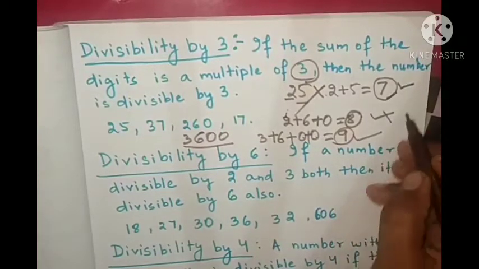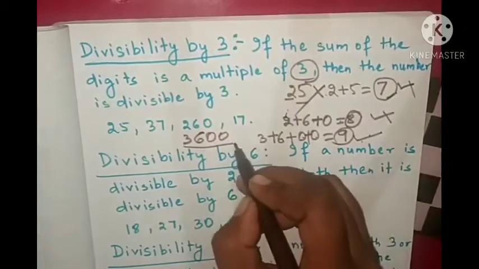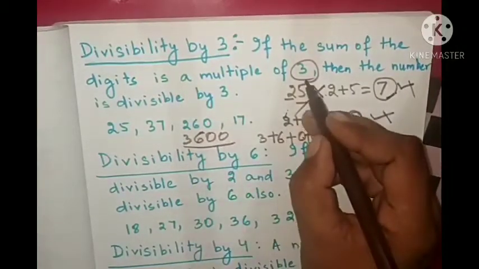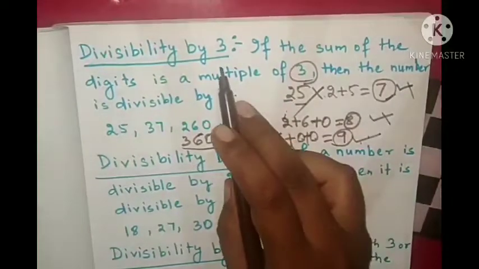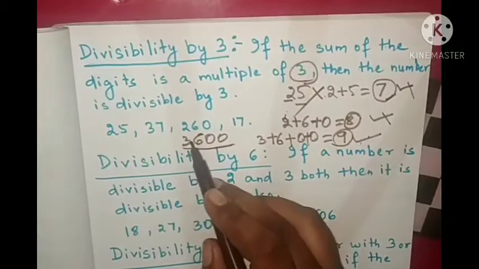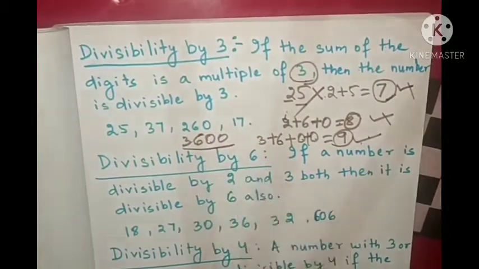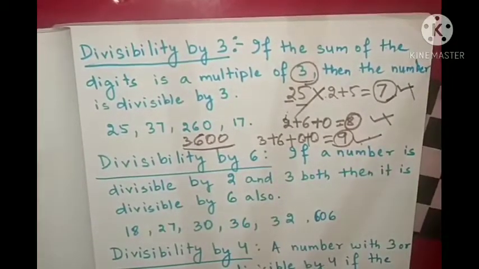Yes, it is a multiple of 3. That's why this 3600 is divisible by 3. So for divisibility by 3, we have to find the sum of the digits. If that sum is a multiple of 3, then the number is divisible by 3.